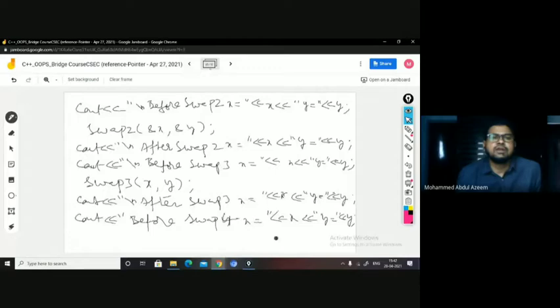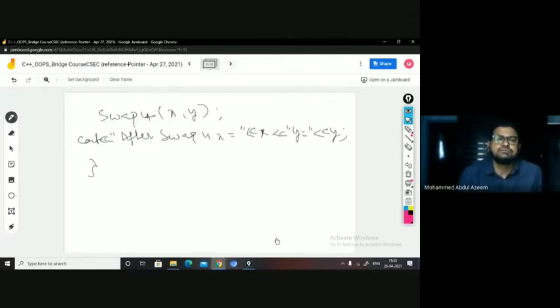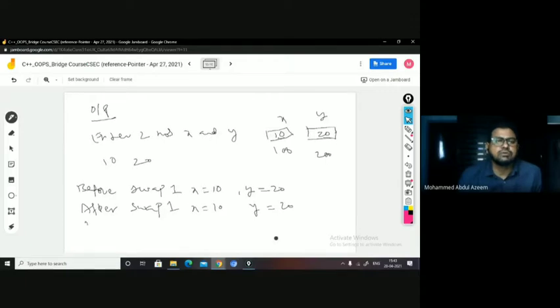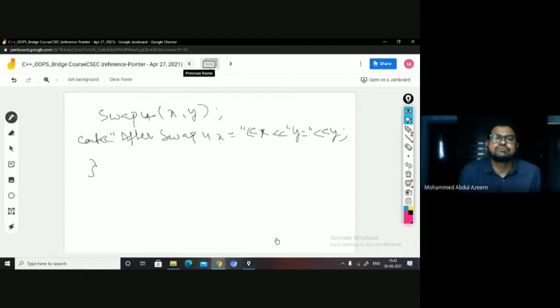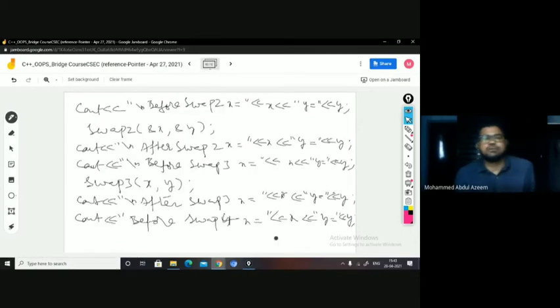After that, the next statement is before swap 2, x and y to be displayed. They are again 10 and 20, which will be displayed in the output. Before swap 2, x equal to 10, y equal to 20, right? Now you are calling swap 2.